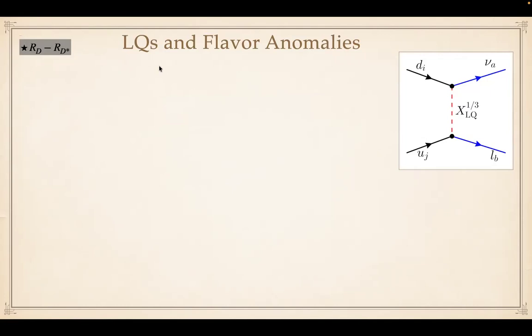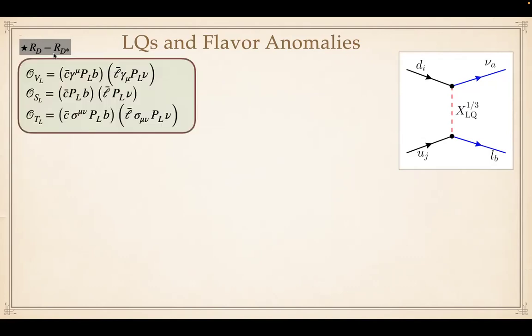So these leptoquarks can also contribute to the flavor anomalies like RD, RD star. This is the diagram by which the one-third components of the leptoquark can contribute to B to D tau nu. These are the operators which can be generated through these diagrams.